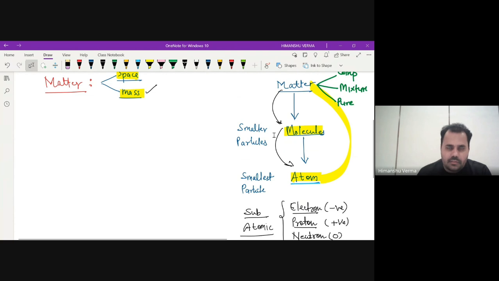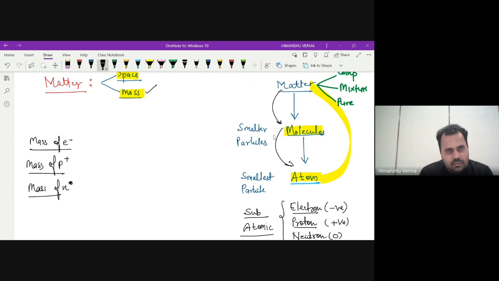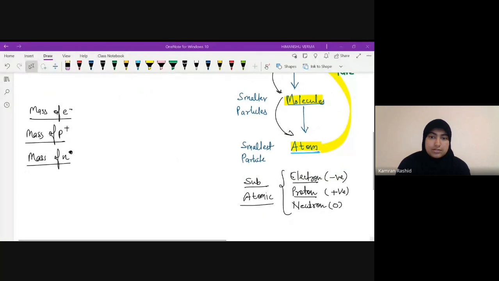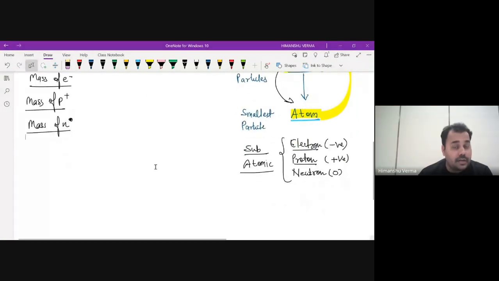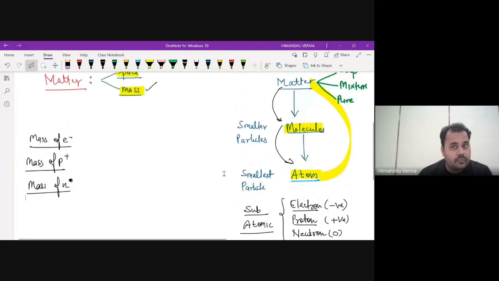So the question arises: what is the mass of an electron? How small is it? What is the mass of a proton? How small is it? And what is the mass of a neutron? Can you give me a brief idea of the mass of an electron and of a proton? Any idea? The mass of an electron is the charge it holds. Okay, so do you know about holes?